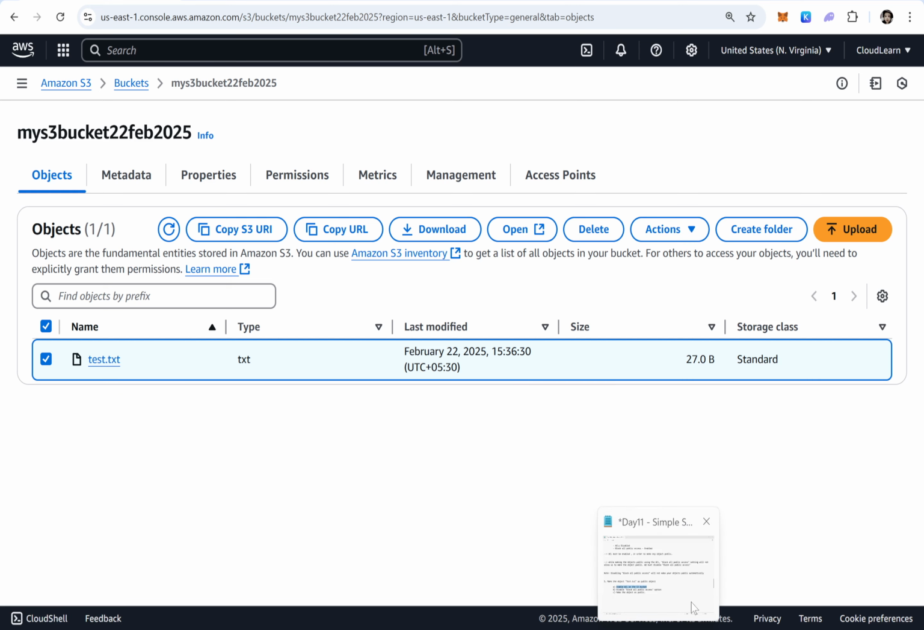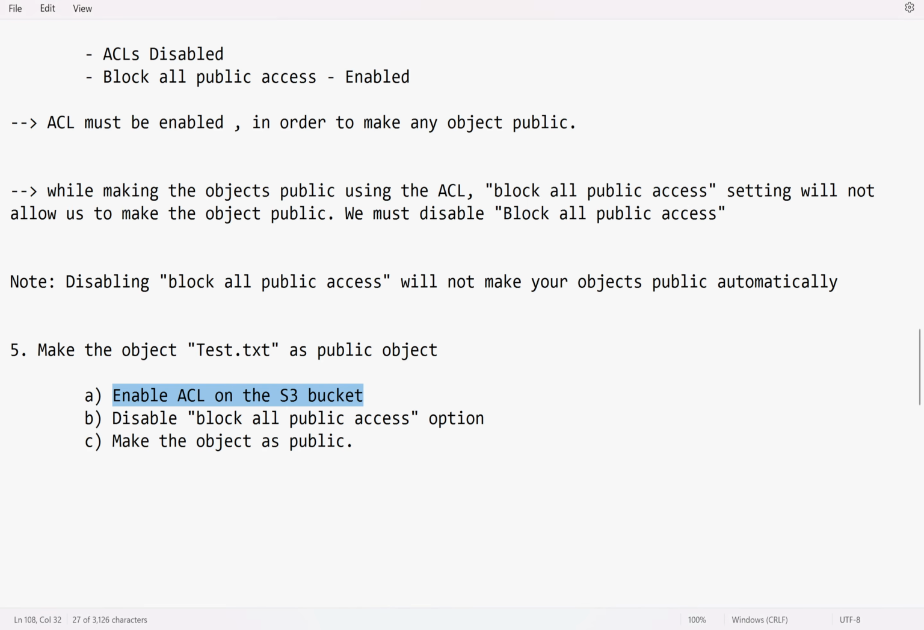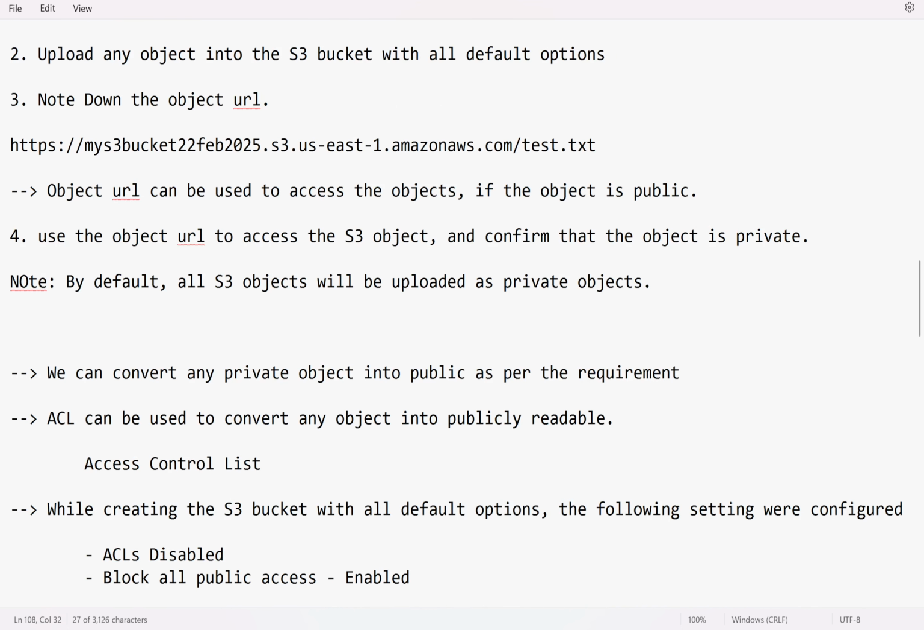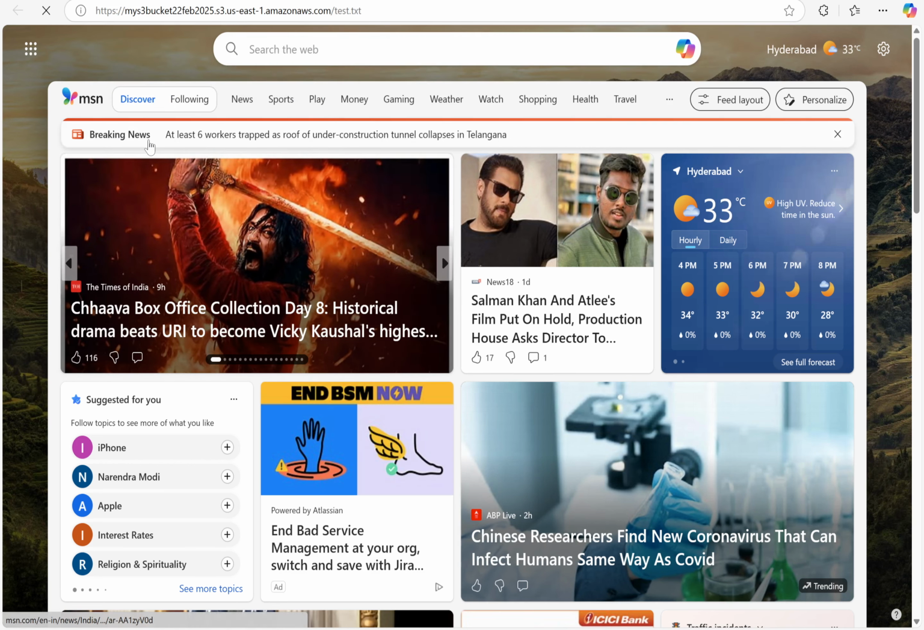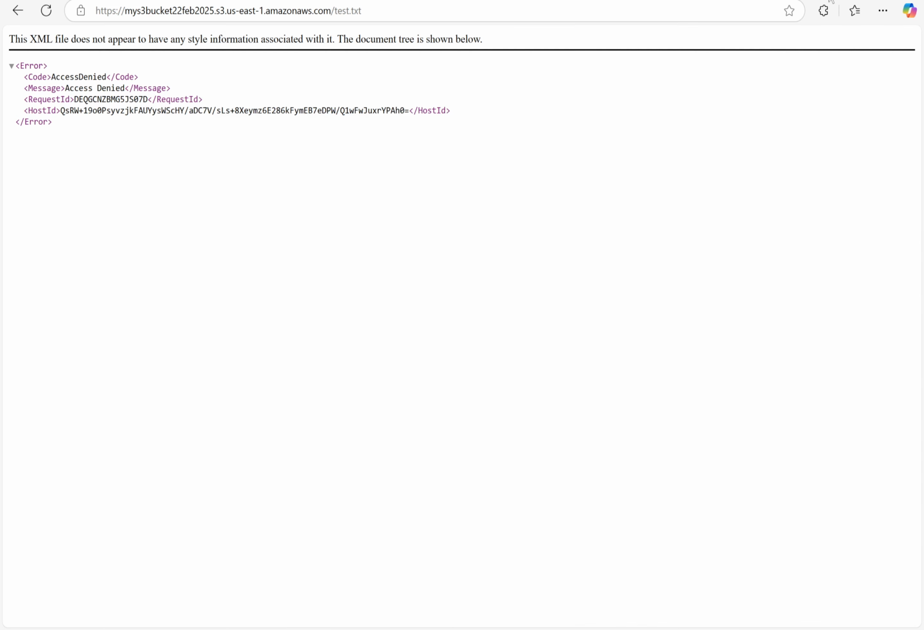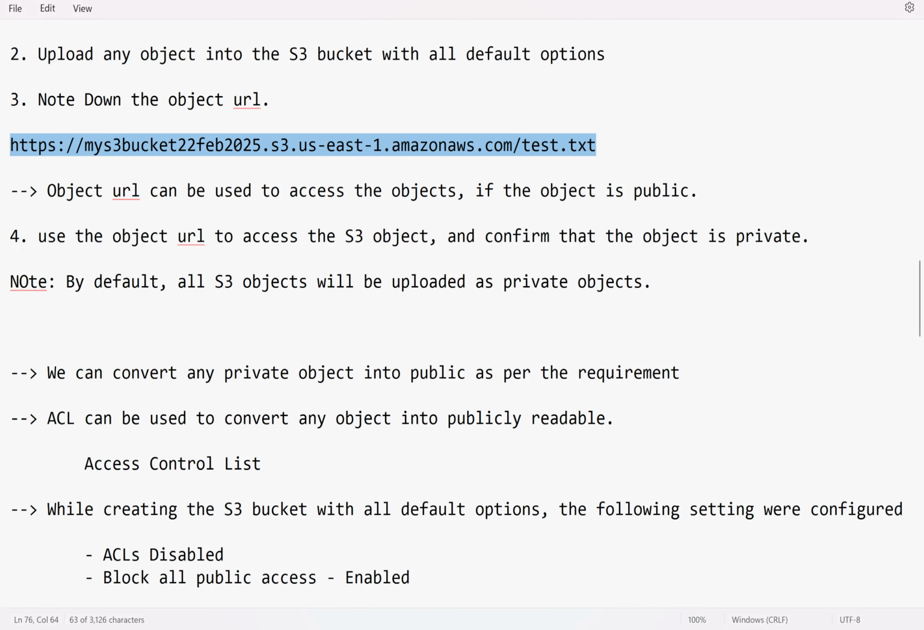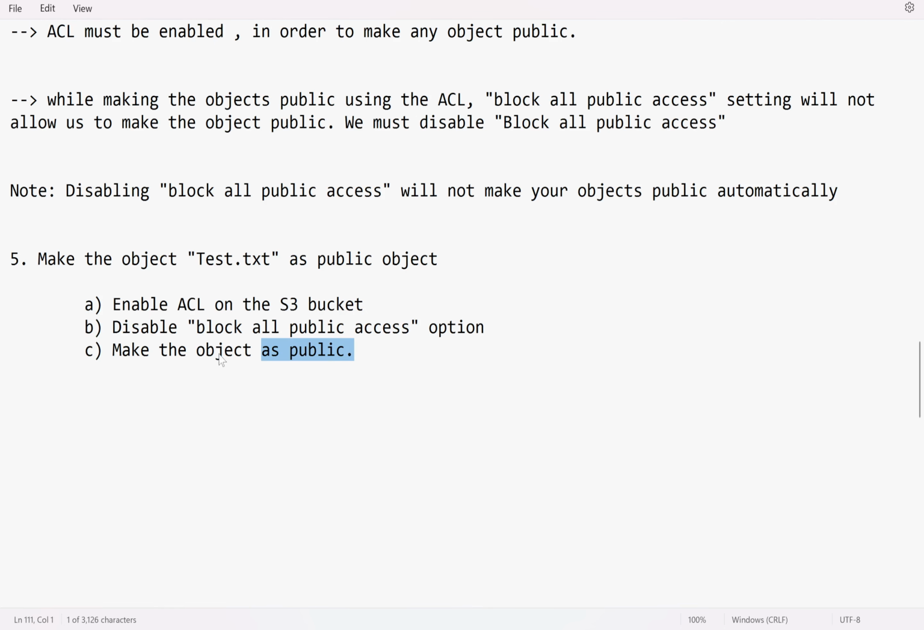How to verify? Where is the object URL? Okay, here is the object URL. Let me open a different browser. Let me access it. Still, I will get access denied because we haven't made the object public. Now we have to make that object public.